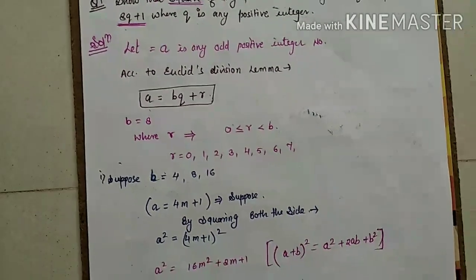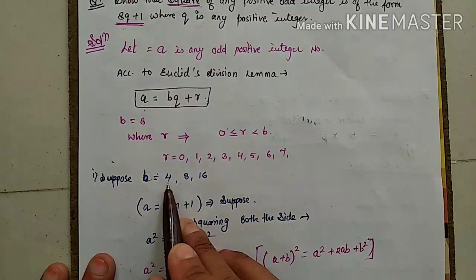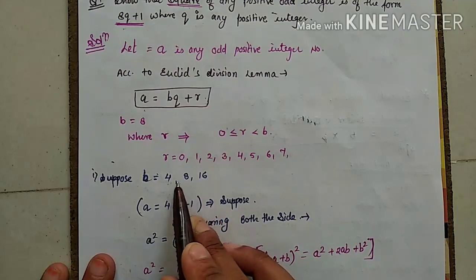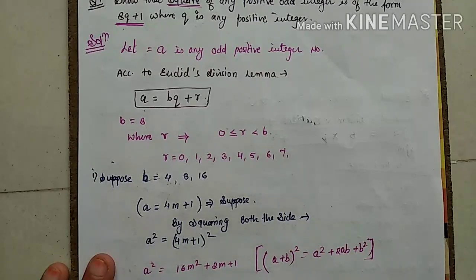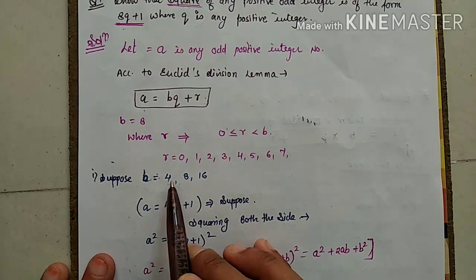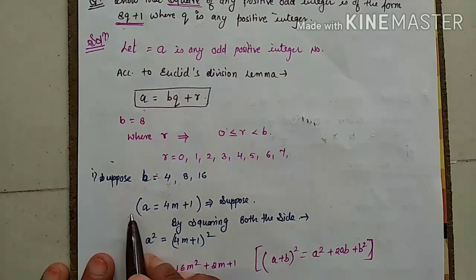Correct? So, I assumed here b equals to 4, 8 and 16. I can take anything: 4, 8, 16. Why? 2 I am not taking. If I square it, I will get 4, and 4 is not giving a satisfactory answer. That's why I am taking 4.